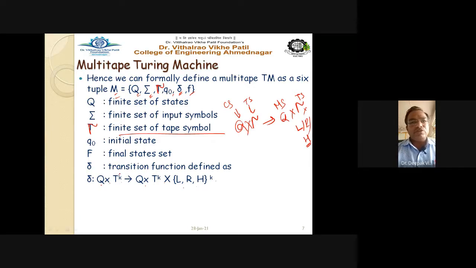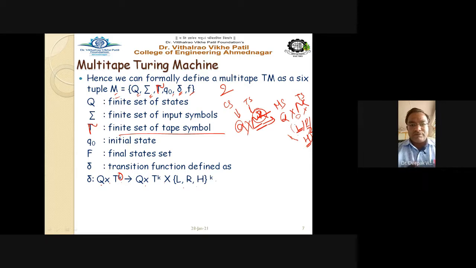Here you have tau raised to k, here also tau raised to k, and here also {L, R, H} raised to k, because it is a multi-tape machine. Suppose there are two tapes, so you can have tau raised to 2. It is very simple: if there are two tapes in a multi-tape configuration, you put 2 here. You have to consider two different tape symbols, and you have to go for two.